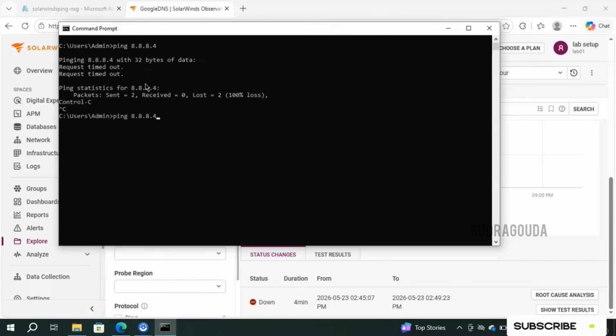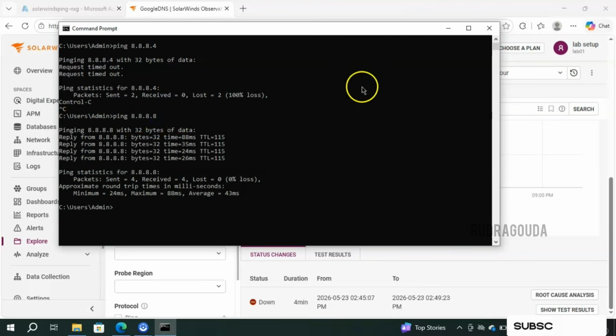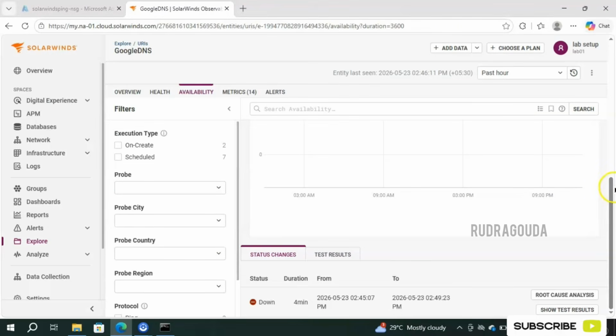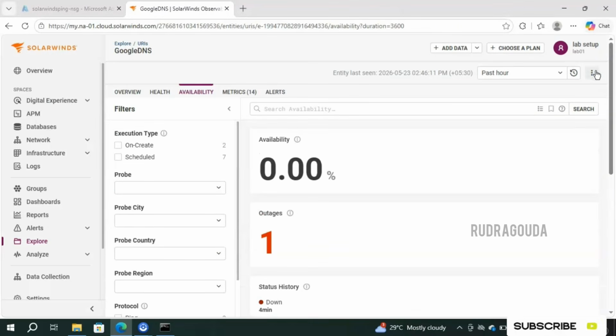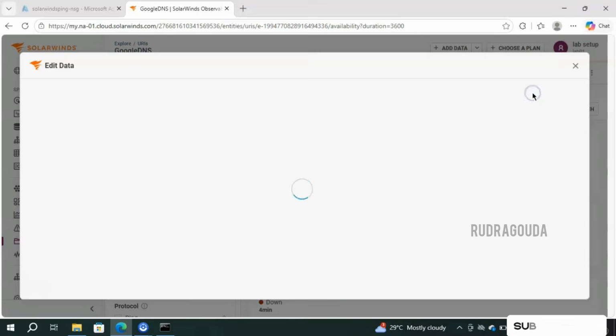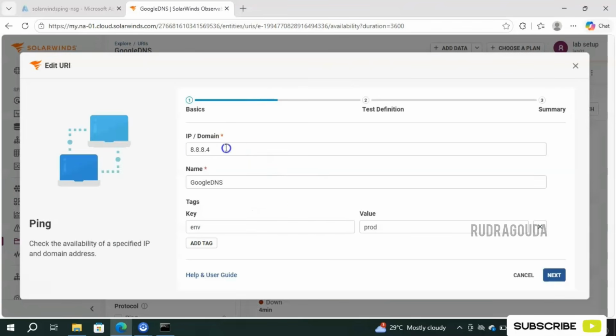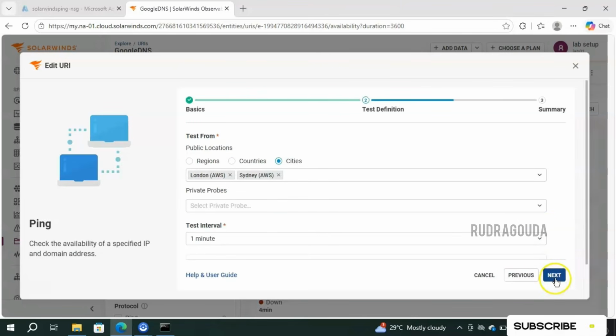Instead of this one, I'll go for another IP address. Okay, I'm getting the result. So what I will do, I'll use this one for this demo. I'll go for the next IP address, that is 8.8.8.8. So how to modify that? For that, you can click on these 3 dots, then go for edit. And instead of 4, I'll go ahead and put 8, because that particular IP address is currently pinging and we're able to get the response.